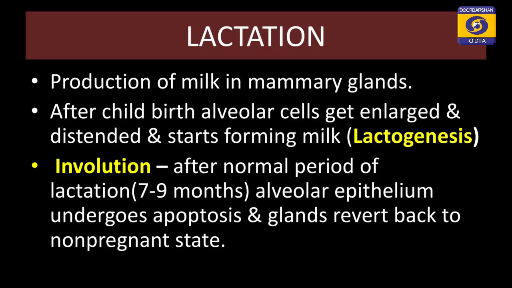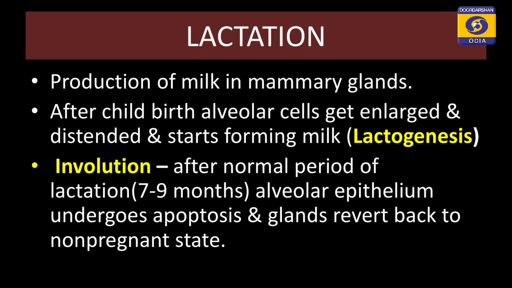Now, after the childbirth, the alveolar cells will get enlarged and distended and it will start forming milk. This process is called as lactogenesis. What is involution then? Lactogenesis is formation of milk. After the normal period of lactation, say for example, from 7 to 9 months till the baby will feed upon the mother's milk, after that period is over, the alveolar epithelium will undergo apoptosis and the glands will revert back to the non-pregnant state, or the condition before pregnancy, it will again revert back to that state.